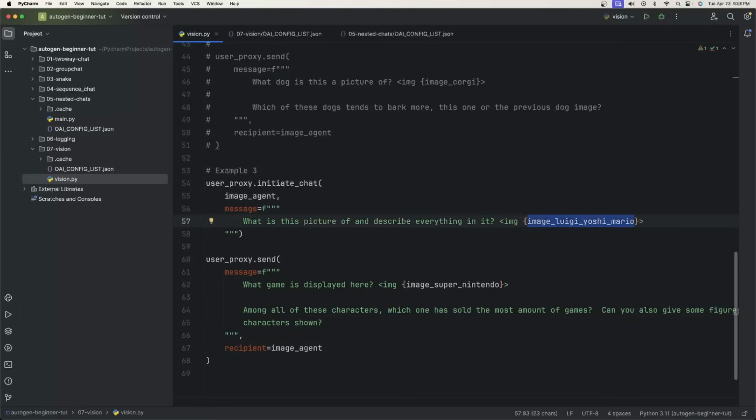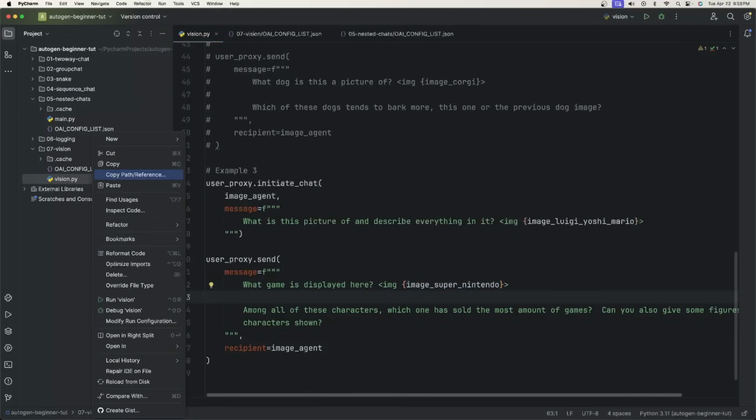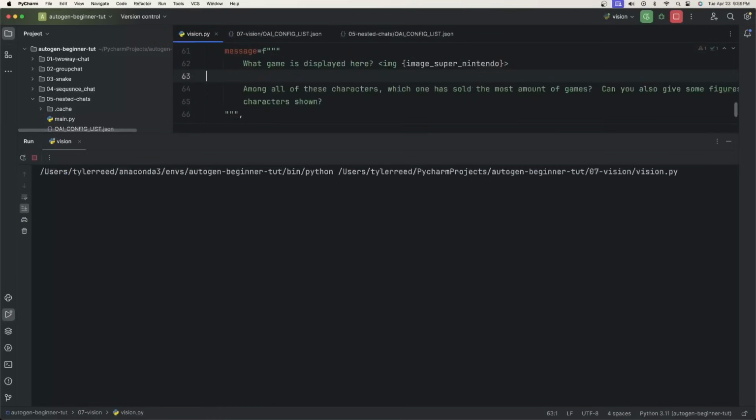And this is just an image of Luigi, Yoshi, and Mario. And then again, we say user proxy.send, what game is displayed here? And I'll show you what that is after it tells us. And then among all these characters, which has sold the most amount of games. Okay, so let's go ahead and run this and see what it tells us.